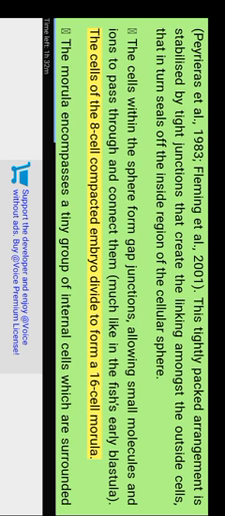This tightly packed arrangement is stabilized by tight junctions that link the outside cells, which in turn seal off the inside region of the cellular sphere. The cells within the sphere form gap junctions, allowing small molecules and ions to pass through and connect them, much like in the fish's early blastula. The cells of the 8-cell compacted embryo divide to form a 16-cell morula.